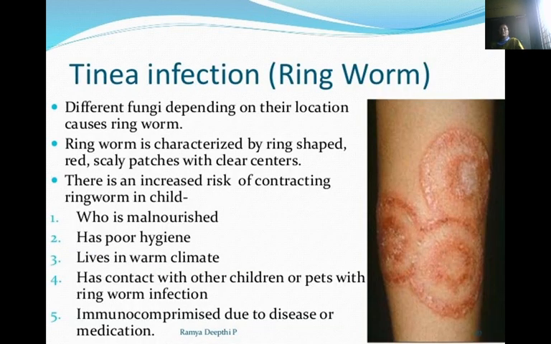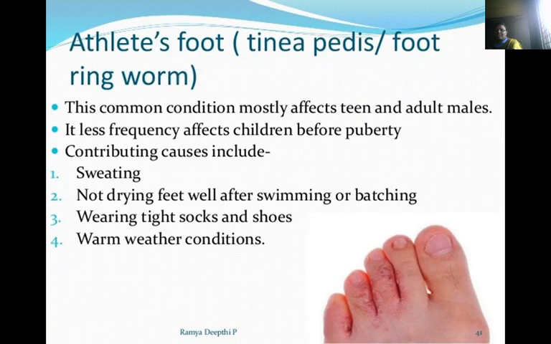Tinea capitis, tinea infection. Different fungi, depending upon the location, cause ringworm. Ringworm is characterized by ring-shaped, red, scaly patches with clear centers. There is an increased risk of contracting ringworm in a child who is malnourished, has poor hygiene, lives in a warm climate, or has contact with other children or pets with a ringworm infection, or is immune compromised due to diseases or medications.